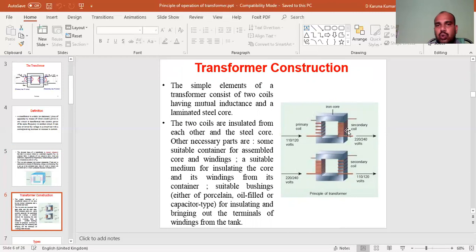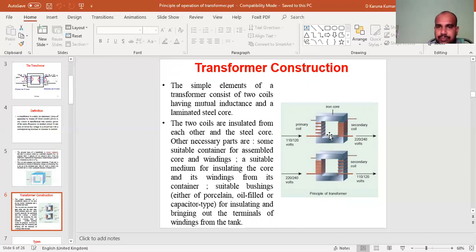The third one is the core, which is a laminated steel core, an iron core. The two coils are insulated from each other. Other necessary parts are a suitable container for the assembly of core and winding, a suitable medium for insulating the core and its winding from the container, and suitable bushings for bringing out the terminals of the windings.